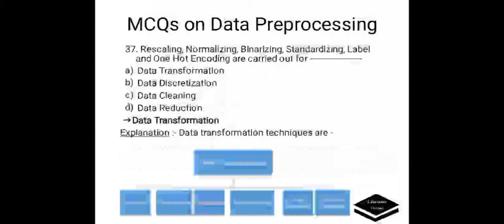Rescaling, normalization, binarizing, standardizing, label and one-hot encoding are carried out for A. Data transformation, B. Data discretization, C. Data cleaning, D. Data reduction. Correct answer is data transformation. Data transformation techniques are rescaling, normalizing, binarizing, standardizing, label encoding and one-hot encoding.